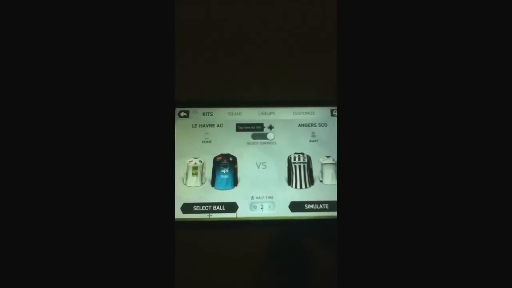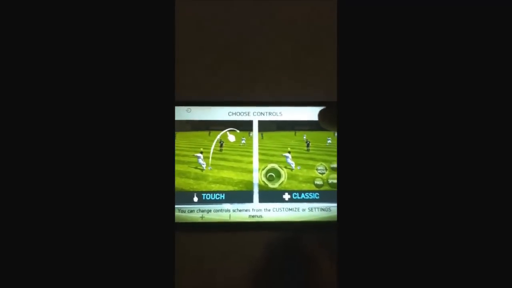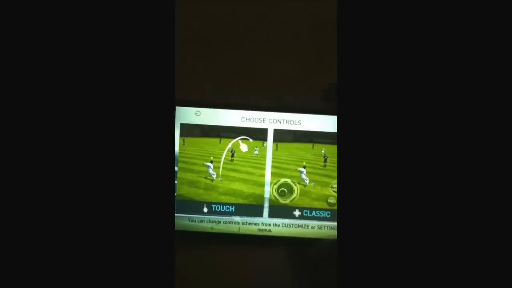So here we go, loading screen for the match. Now the games come up and all the controls are there. So this is how to download FIFA 14 for your Android devices for free, the full version.